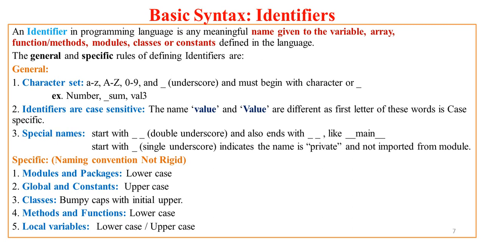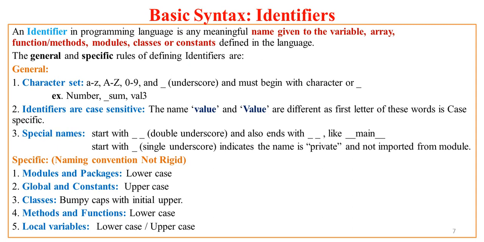For example, here I have defined two names, that is value, all characters in this name are lowercase characters, and Value in which initial letter V is capital. Now these two are different identifiers, as first initial letter of the two words is different, even though rest of the characters are same, even though the meaning of this particular word value is same.